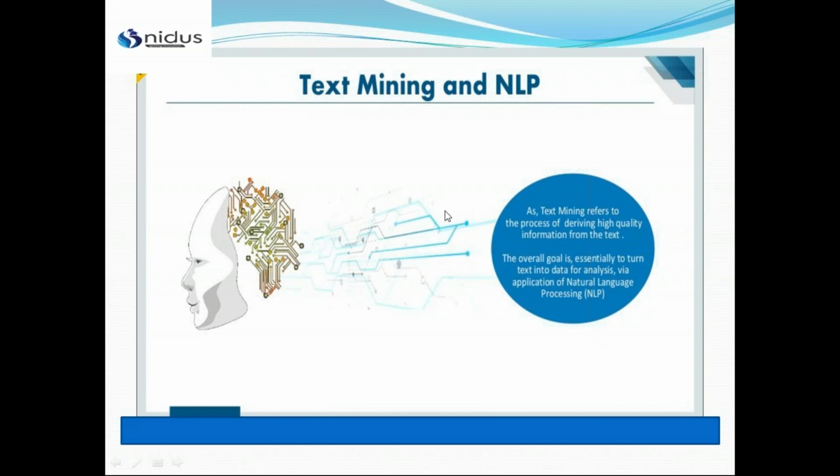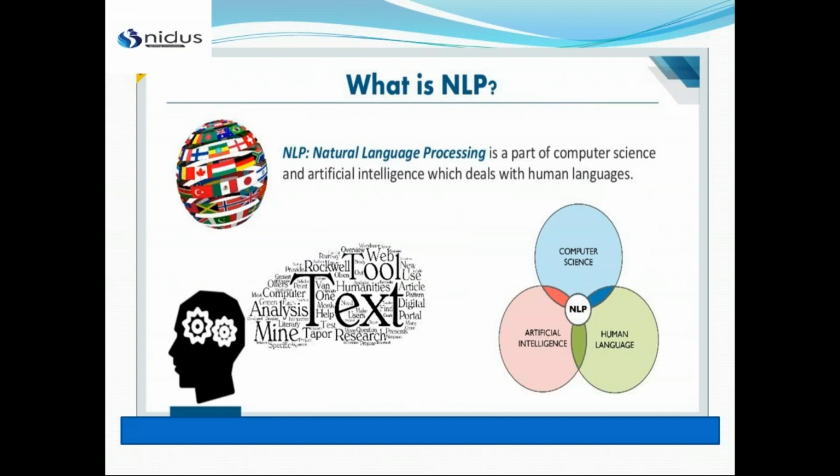Overall, we can say that NLP is a subfield of computer science and artificial intelligence, which is concerned with the interactions between computers and humans, mainly with human natural languages, that is English strings. So NLP is used to apply machine learning algorithms to your text and speech.